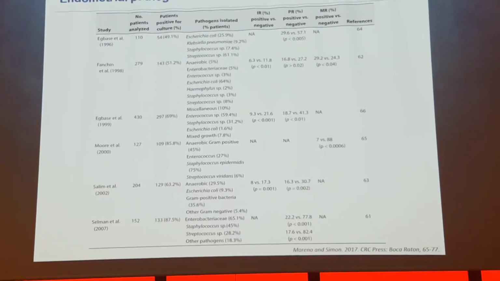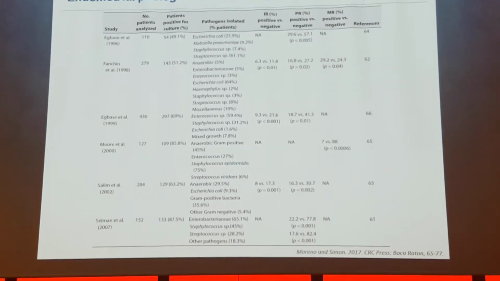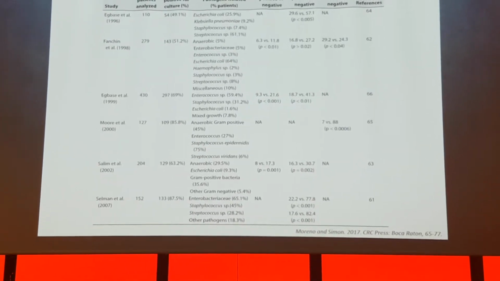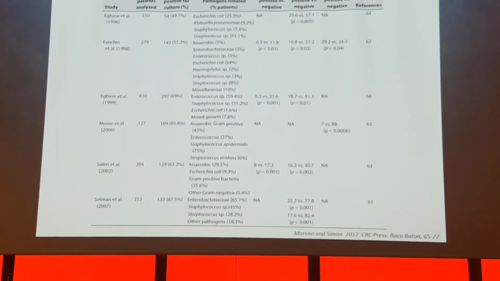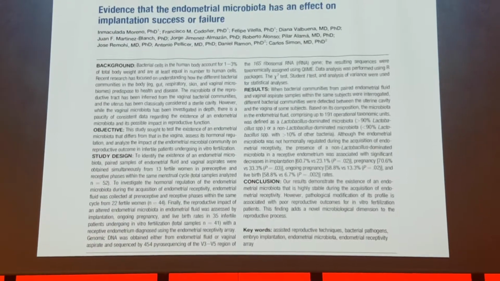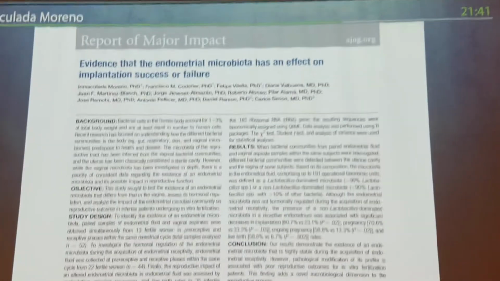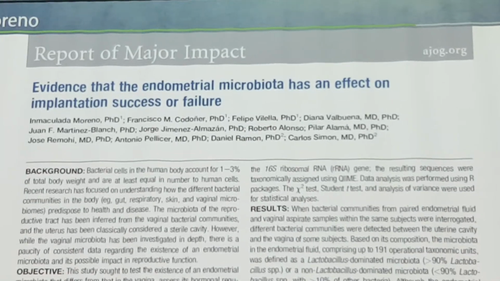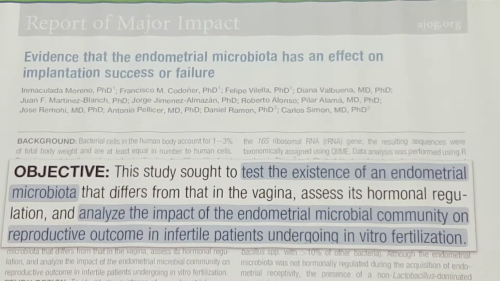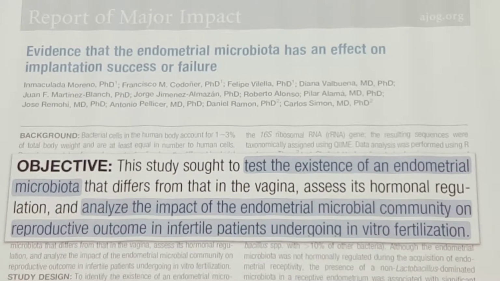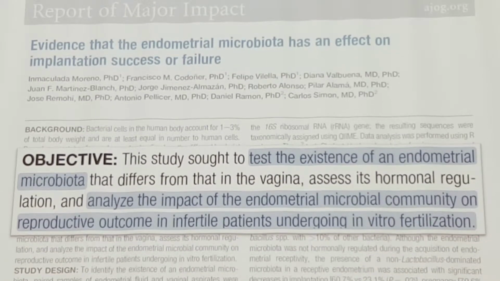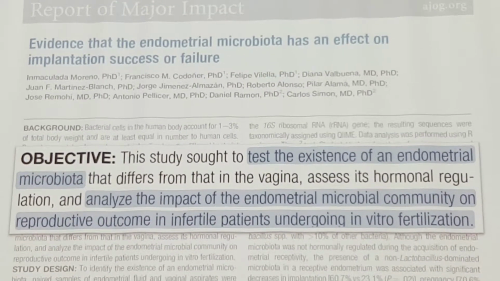And the other way around, the miscarriage rate was higher in patients that presented these pathogens in their endometrium at the time of embryo transfer. So with this evidence, we prepared a study, the results of which were published in 2016 in the American Journal, with two main objectives. The first one, to test the existence of an endometrial microbiome, and the second one, to analyze if this endometrial microbiome can have an impact on reproductive outcome in IVF patients.